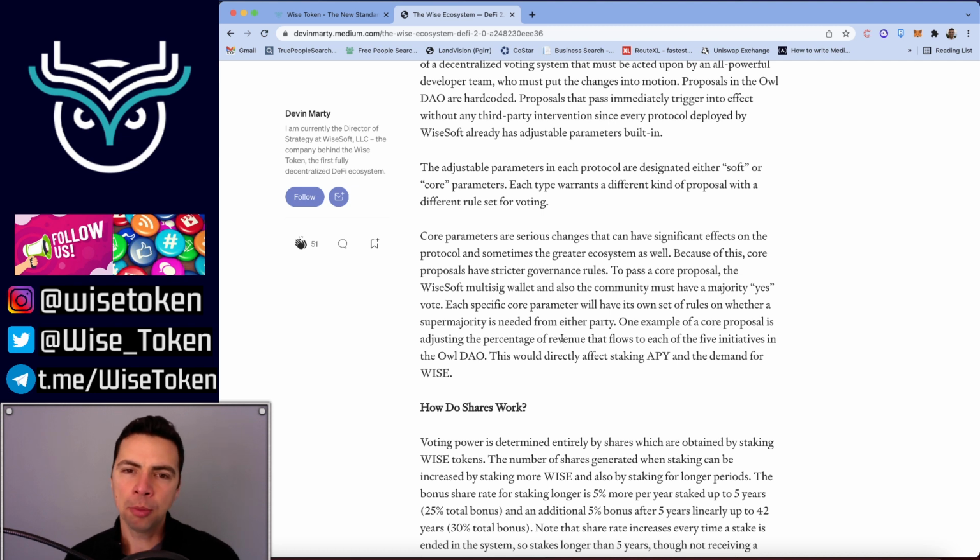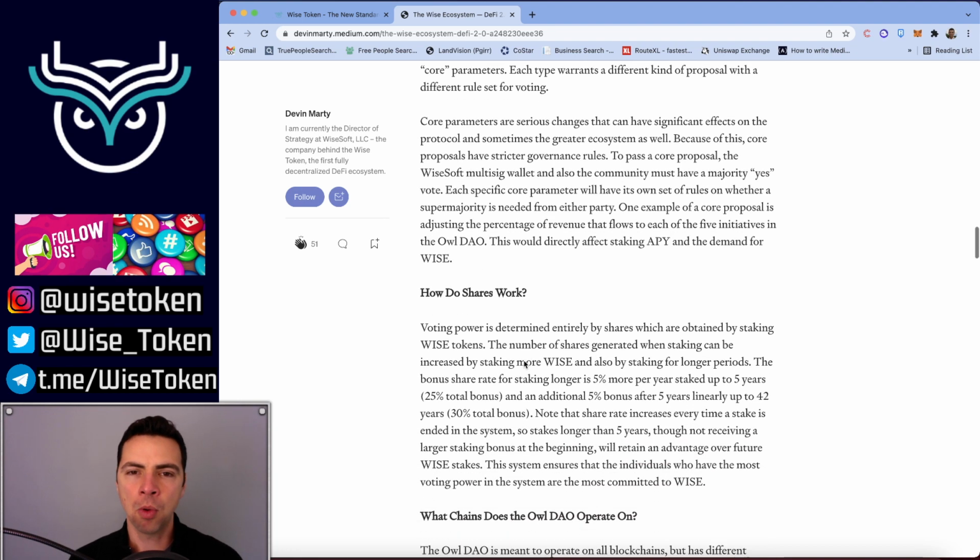One example of a core proposal is adjusting the percentage of revenue that flows to each of the 5 initiatives in the Owl DAO, how much goes into each bucket. This would directly affect staking APY and the demand for Y. So that's a big deal. That could be vetoed by either party, and it's a core parameter that needs to be voted on, not only by the community shares voting, but also by the Ysoft multisig wallet.